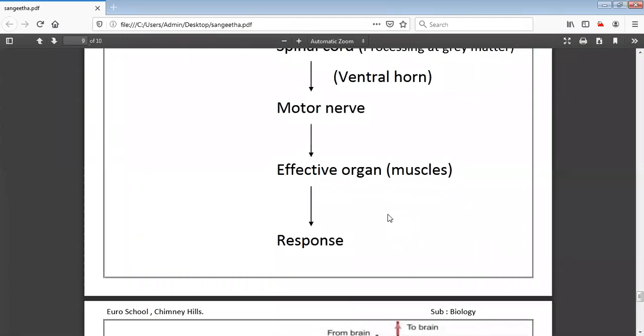And one more is gustatory. This gustatory receptor is present in the tongue, which helps in sensing the taste.